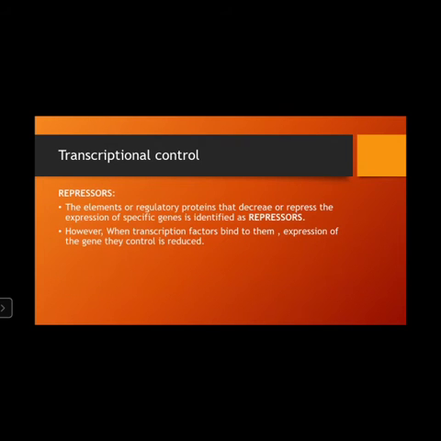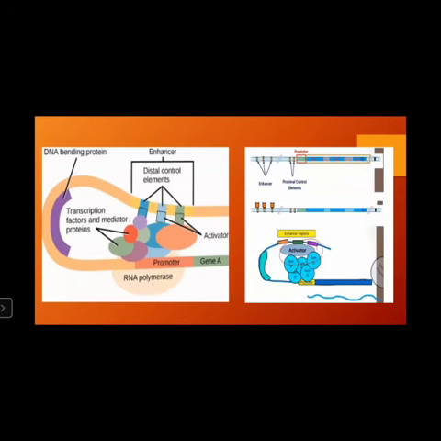Then come the repressors. Repressors are the elements that decrease or repress the expression of specific genes. However, when transcription factors bind to them, the control is reduced. So these are the enhancers that go and bind to the regulatory elements, increasing the gene expression. Transcription factors and mediators are attached to the activators. So these are activators, these are regulatory elements, and this is a place where the enhancers come and bind to them, increasing the gene expression.